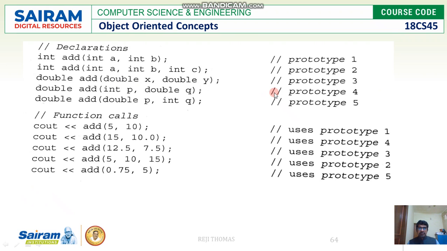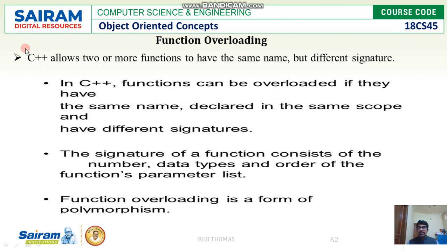And to overload, the functions should be within the same scope. You know what is the meaning of scope? So please remember that they should be within the same scope. And the second thing is, as I told, the signature should be different. Function overloading is also known as polymorphism. So let me conclude. You should have the functions within the same scope and they should have different signatures, right?